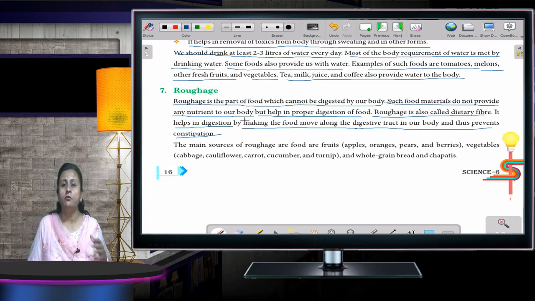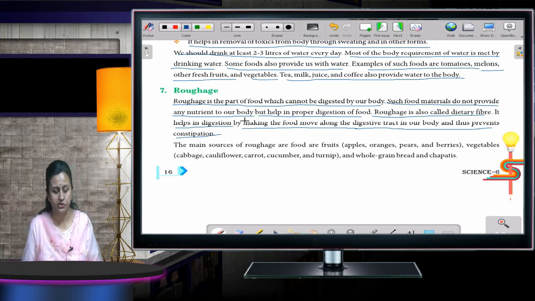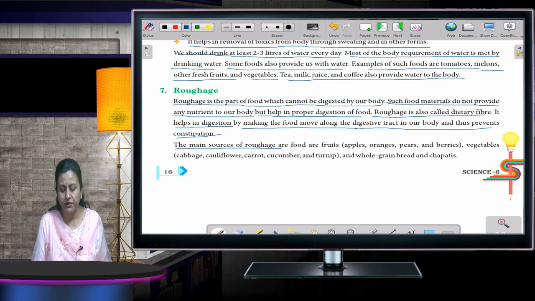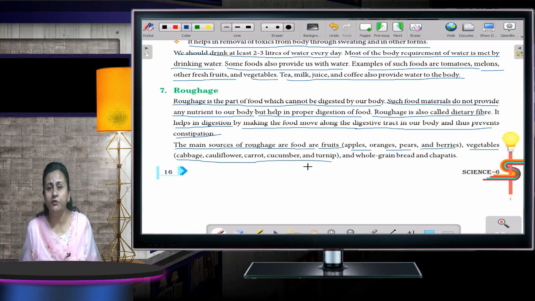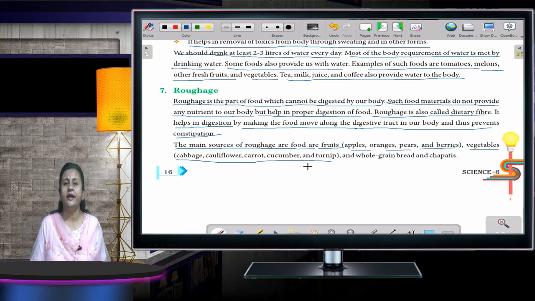Constipation is a state in which you are not able to pass stools, all the waste in your body is collected, and you're not able to clear it. That state is known as constipation. The main sources of roughage are fruits and vegetables. The fruits are apples, oranges, pears and berries. Vegetables include cabbage, cauliflower, carrot, cucumber and turnip. We should take all this every day in our diet so that we don't face the problem of constipation and our digestive system also remains good.